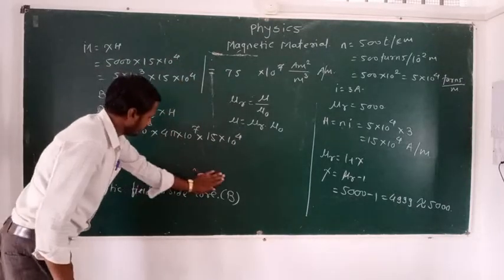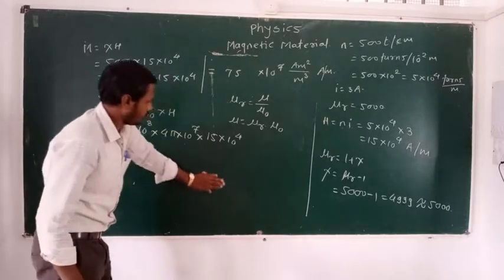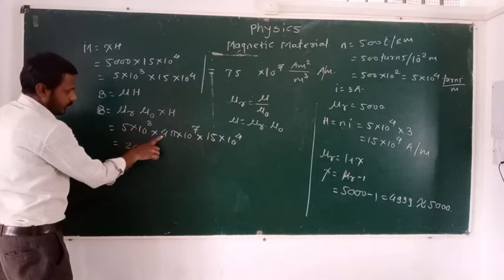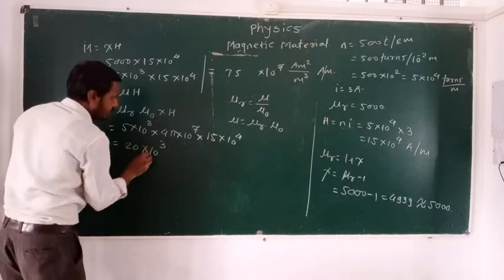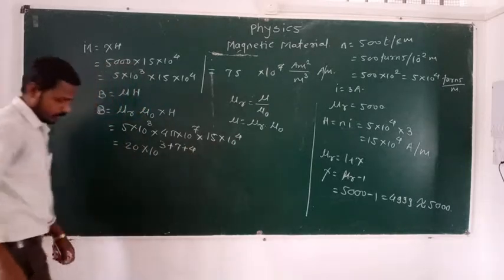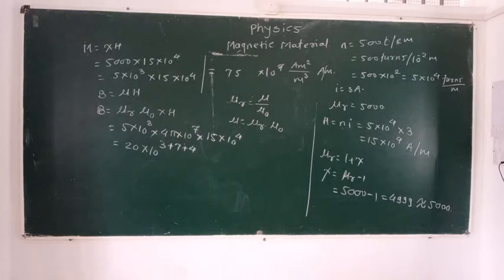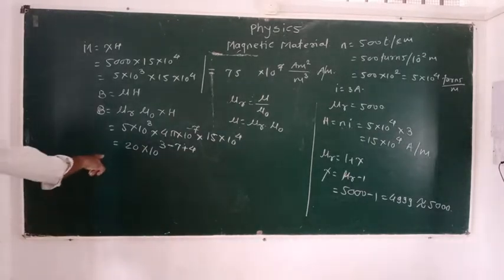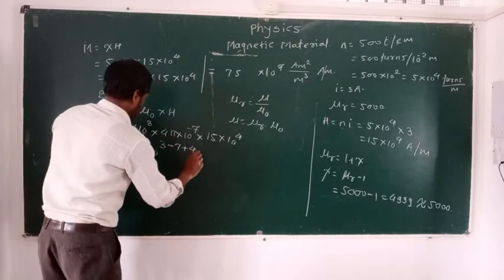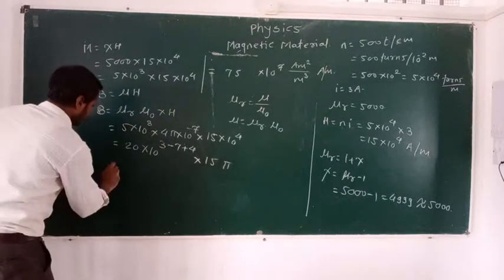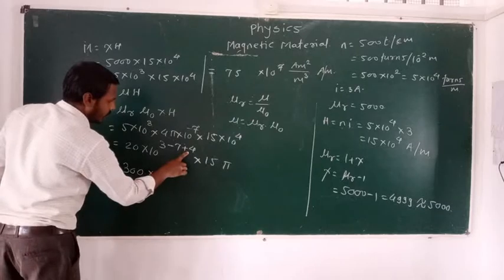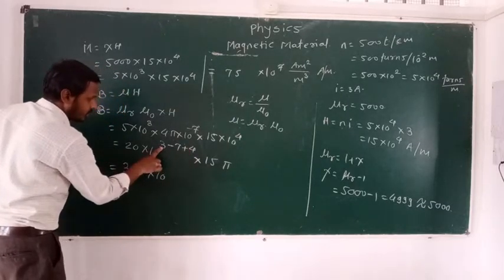Okay, and finally, 5 into 4, that is 20 multiplied by 10 raised to 3 minus 7 plus 4, and multiplied by 15 pi. 15 multiplied by 2, that is 30, and this is 0 multiplied by 10 raised to 3 plus 4, 7 minus 7 gets cancelled.